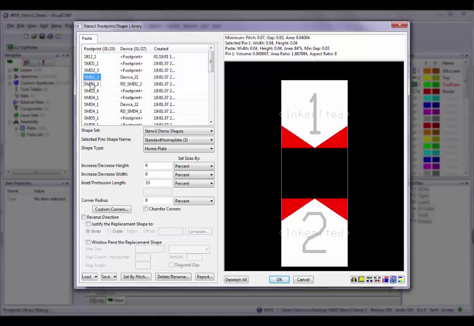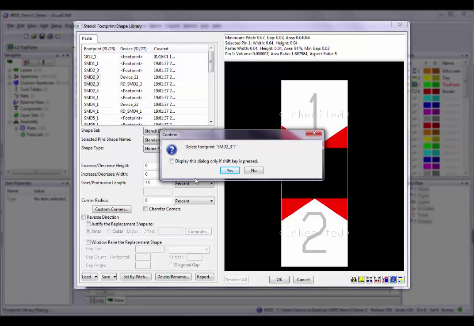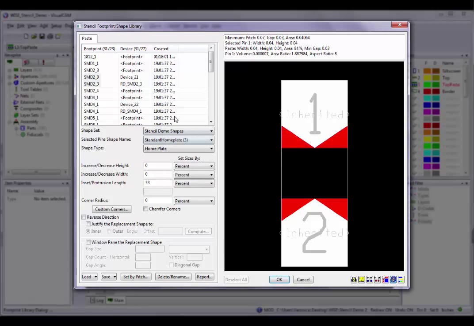If this option is chosen and all devices of a footprint are selected to be deleted, the footprint will be deleted as well, whether or not the actual footprint line is selected. It is not valid to have a footprint without a device. In this situation, you will be asked if you want to delete the footprint or footprints. If a footprint is selected, it and all of its devices will be deleted regardless of whether or not the devices are selected as well. When one or more devices are deleted while the footprint is not deleted, the first undeleted device in the footprint will be used as the replacement device for any part instances that use the deleted devices.